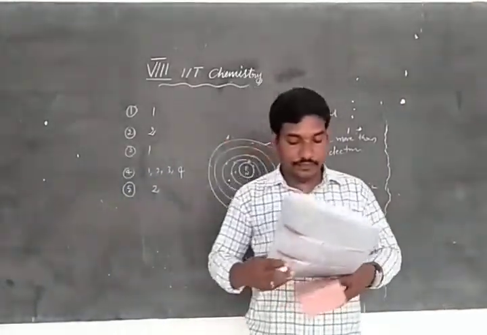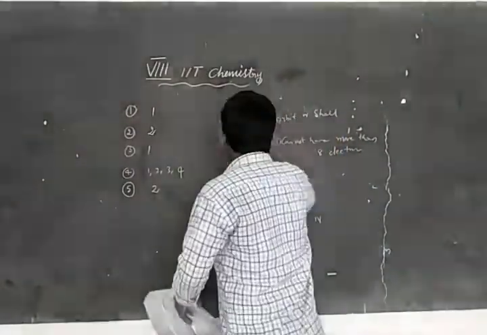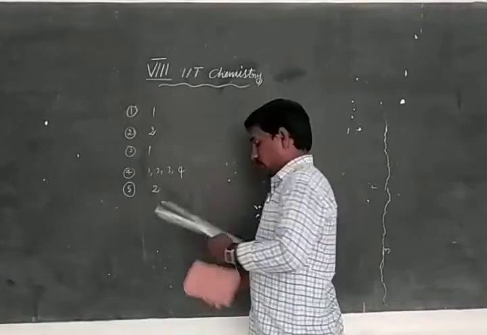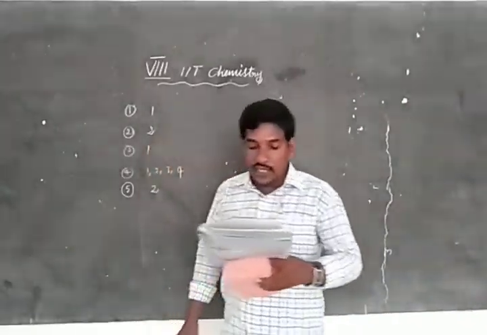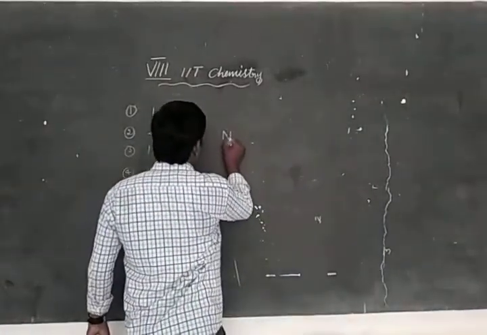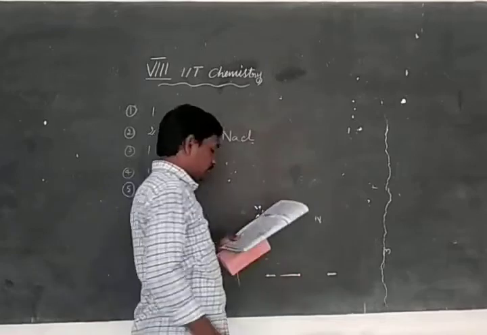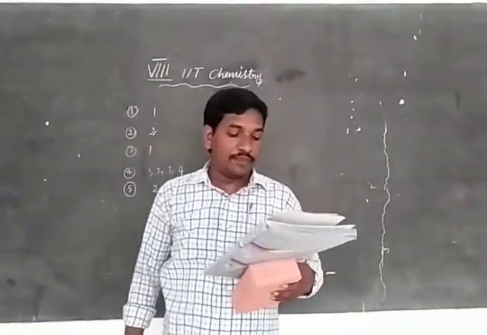Comprehension type. In the formation of sodium chloride, NaCl, an atom of sodium reacts with an atom of chlorine.